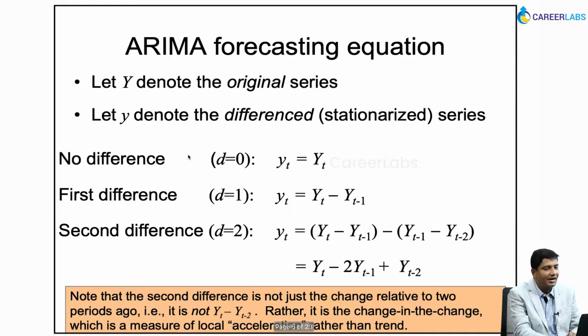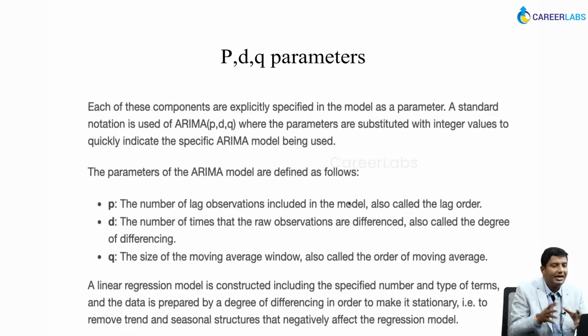We kind of skipped the part where we look at D. D is differencing, which means that you difference your series: first difference, second difference, third difference, you go on taking the differencing until your series is stationary. So now the P, D and Q values.